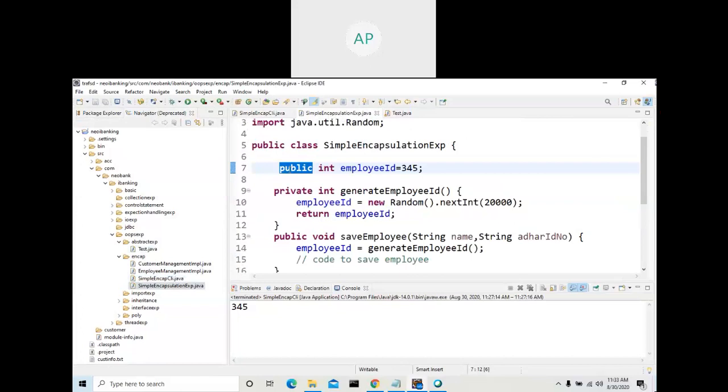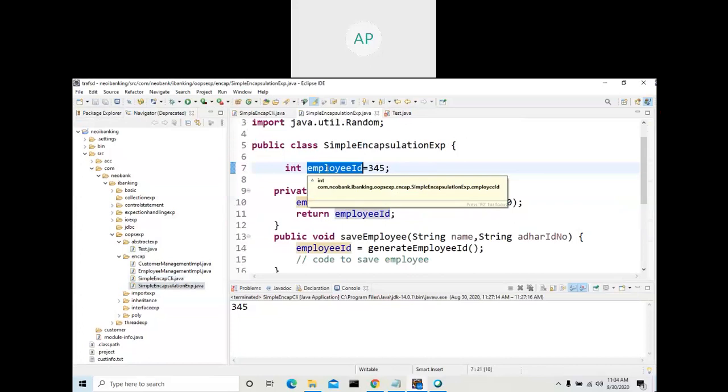See here, no error. So by using encapsulation, before you try to understand the modifiers private, public, default, protected, now I showed you three things. Default: now this variable is with the default access modifier. If it is private, then no one can access this variable by using an object reference.